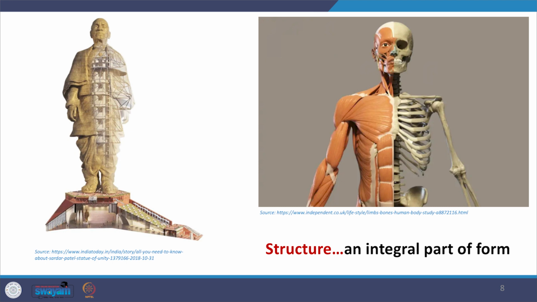And that is so true, even the recently built Statue of Unity is a huge structure. The outcome is looking like a sculpture, but if you see the construction, it is made of different structural elements that are combined together to give the stability, and the end result you can all see: really a great structure, or you can say the sculpture or the form, or even the space created inside it, the architecture.